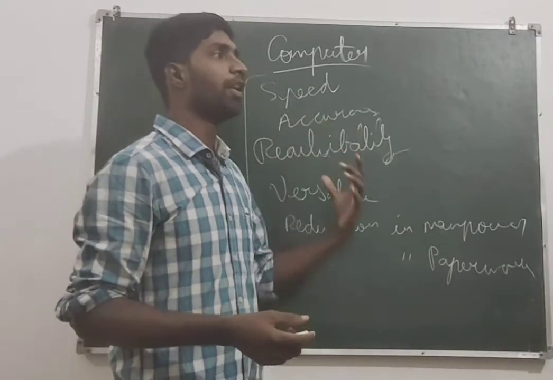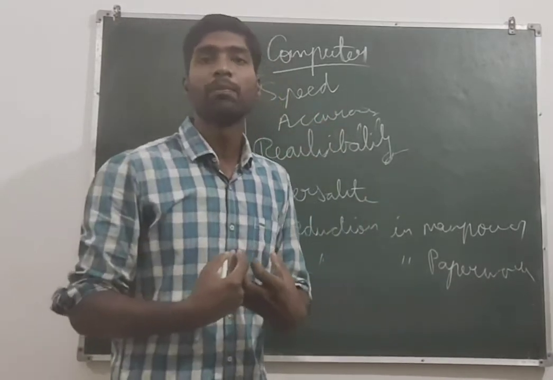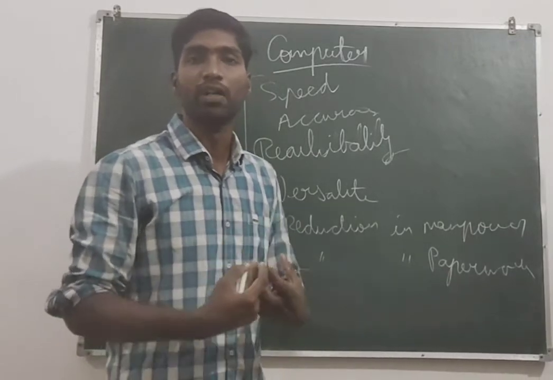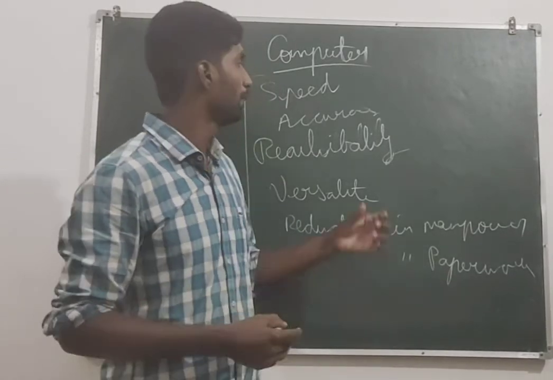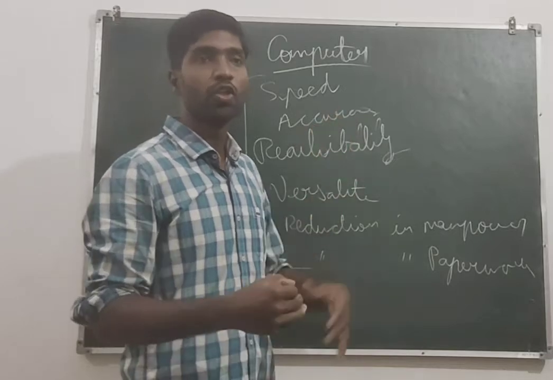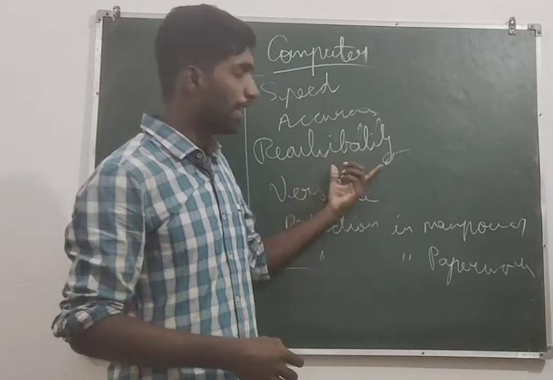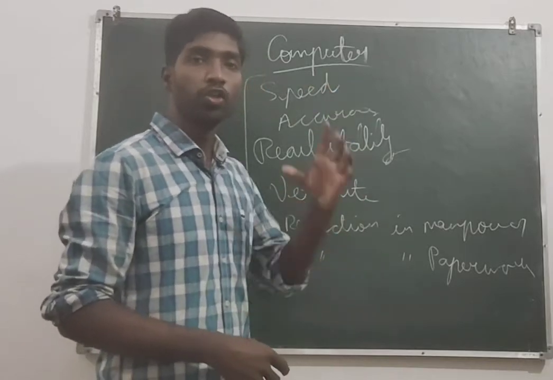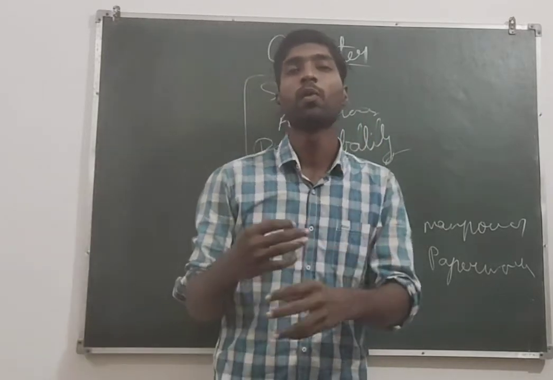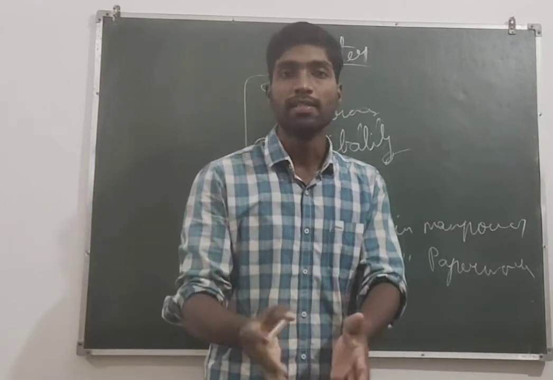Next one, accuracy. Humans can make mistakes, but a computer never ever makes a mistake. The computer will show the result with high accuracy, then reliability. These are the points whose meaning you should know, and you have to form your own sentences.